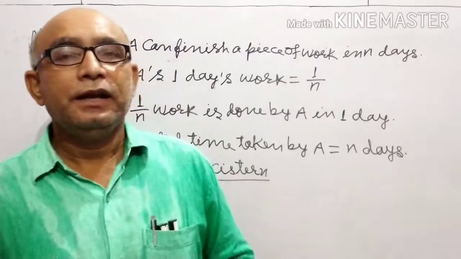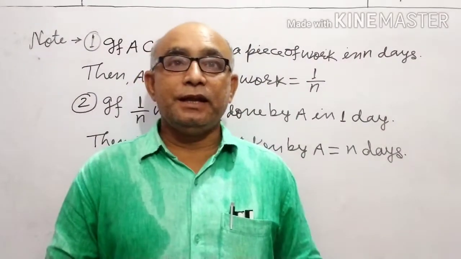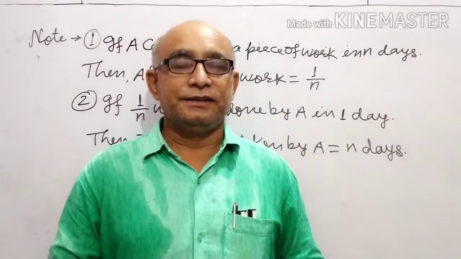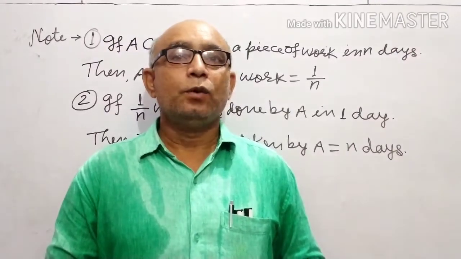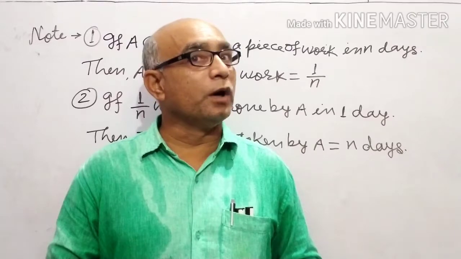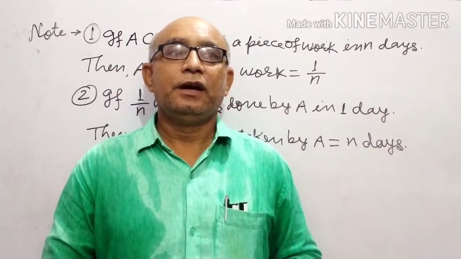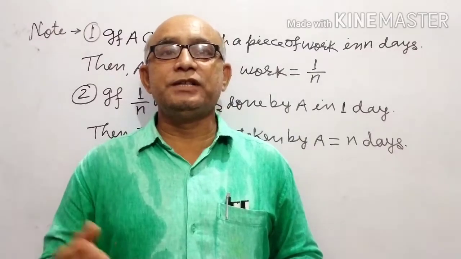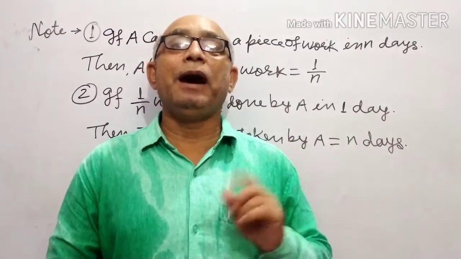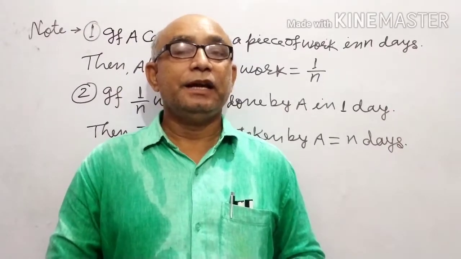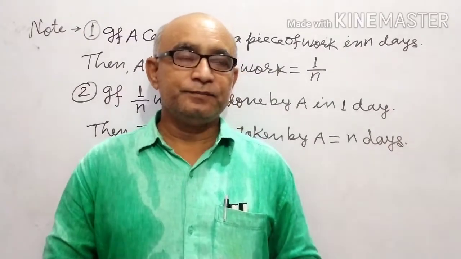Students, note here, if an inlet fills a cistern in n hours, then the inlet's 1 hour's work equals 1 by n. If an outlet empties the cistern in m hours, then the outlet's 1 hour's work is minus 1 by m.